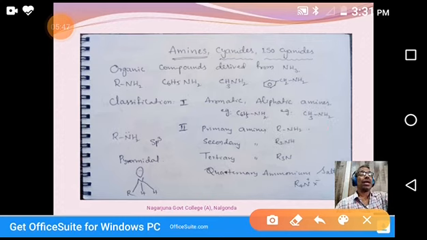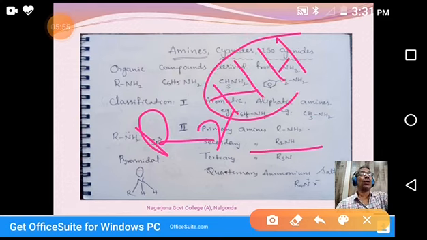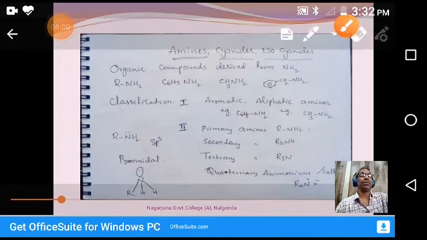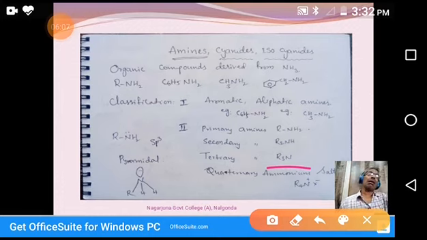Coming to secondary amines, R2NH. That means N has only one hydrogen. The other two alkyl groups may be same or different. In tertiary amines, nitrogen is linked to three alkyl groups.